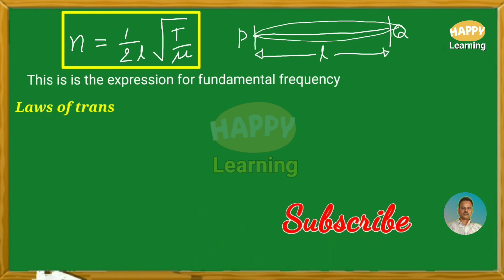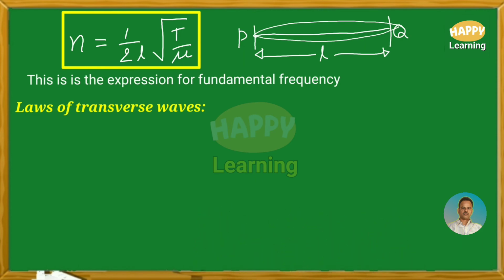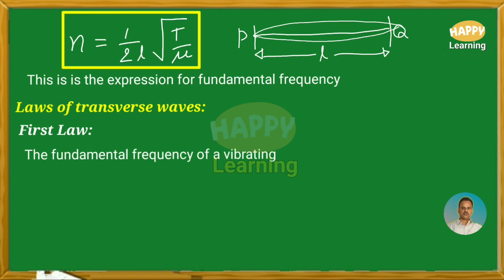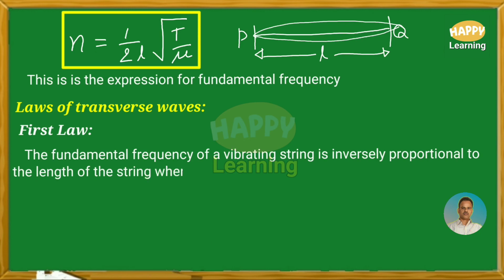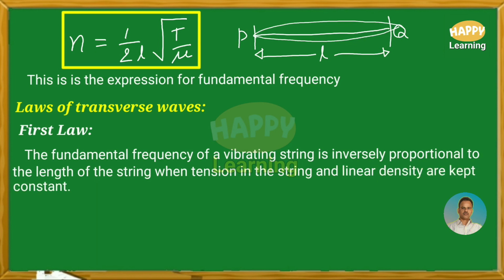Laws of transverse waves. First law. The fundamental frequency of a vibrating string is inversely proportional to the length of the string when tension in the string and linear density of the string are constants. So mathematically you can express N is proportional to 1 by L, where T and mu are constants.